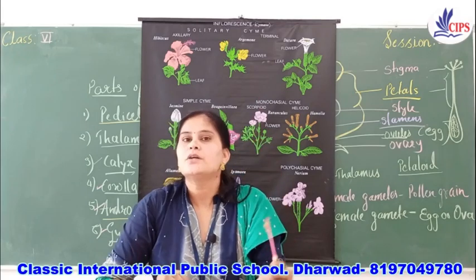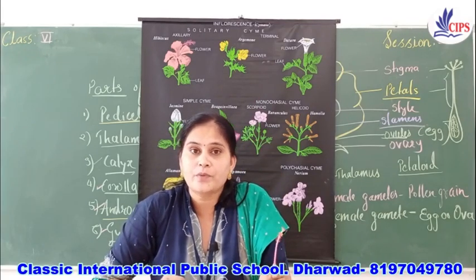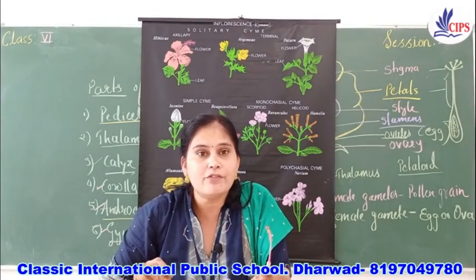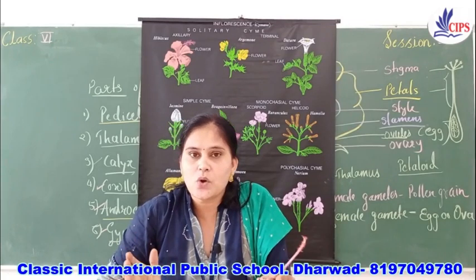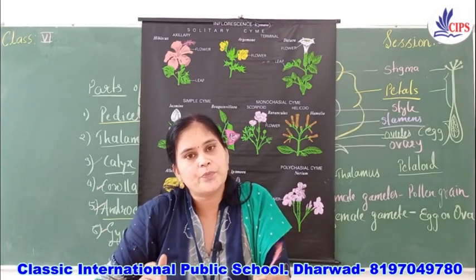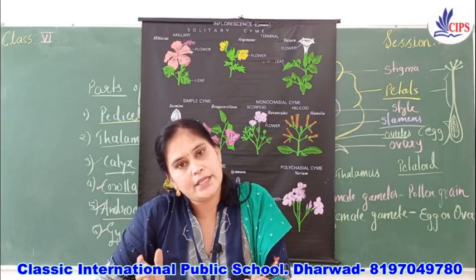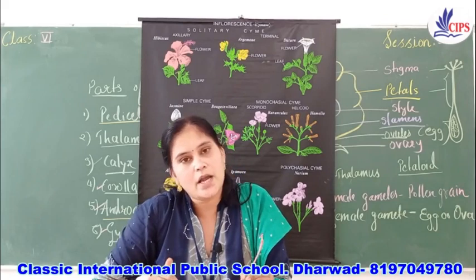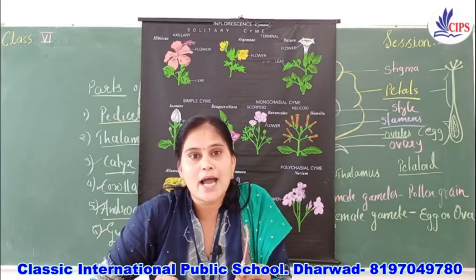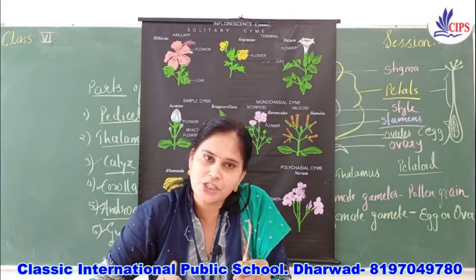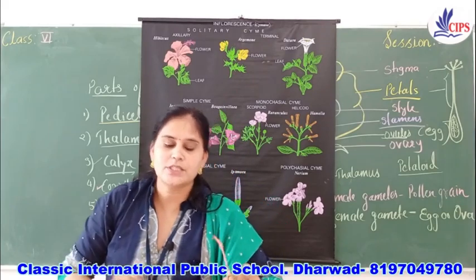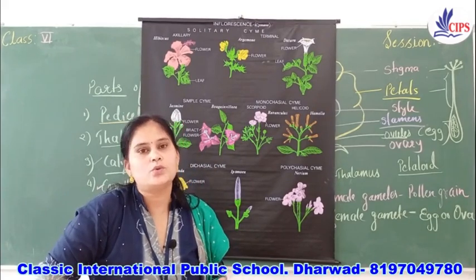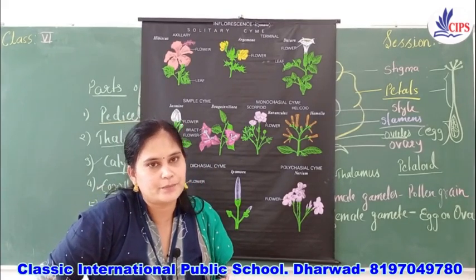So children, take the hibiscus flower, okay, and just see all these parts. Try to identify which is the calyx, which is corolla, which is androecium and which is gynoecium. And in the gynoecium, which is stigma, style and ovary. You must and should know all these identifications. Right children? Yes. So this is all about the flower. Now next we will move to the types of flower.